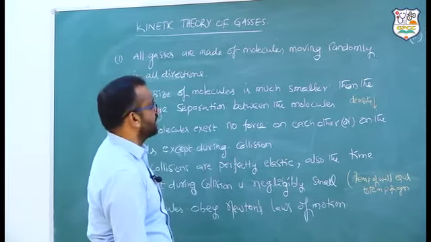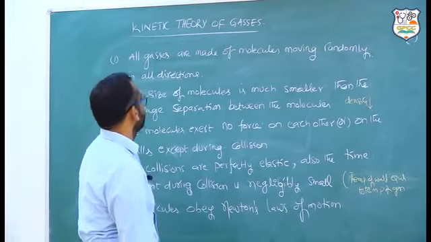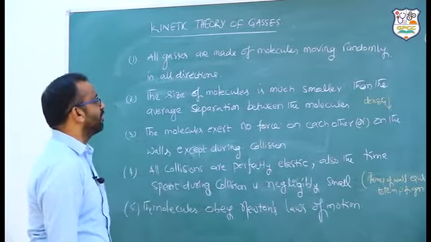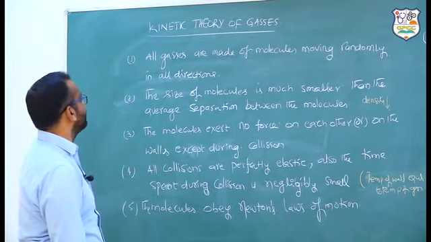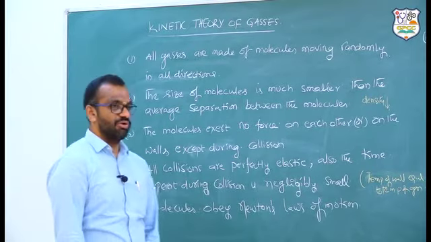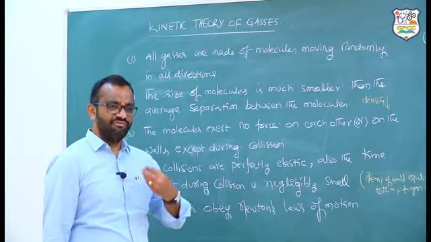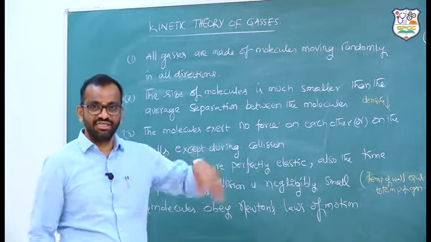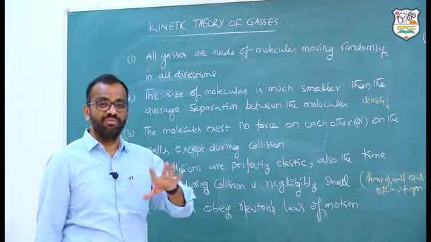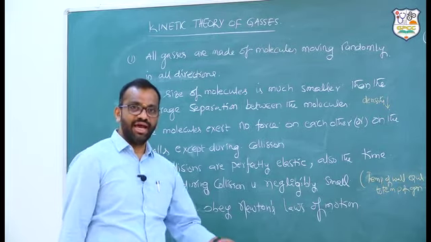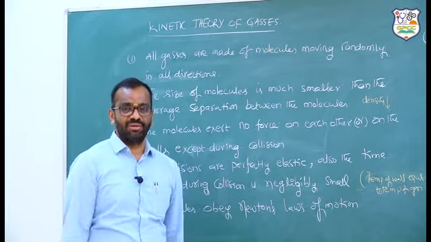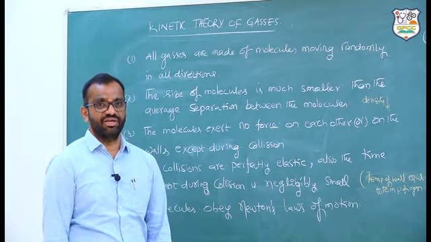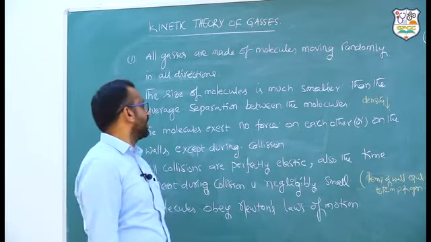Now we look at what assumptions they made. All the gases are made up of molecules moving randomly in all directions. You know the Brownian motion. Generally every gas molecule moves randomly, this side and that side, like that. They are going to move randomly in all the directions. That happens at every moment because of whatever temperature exists. So they move randomly in all the directions.